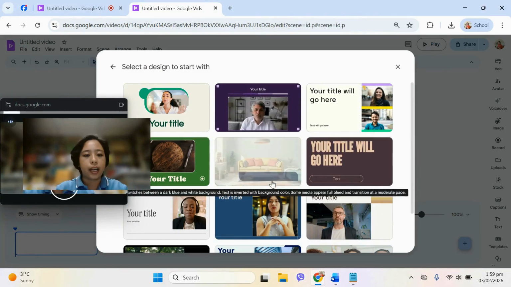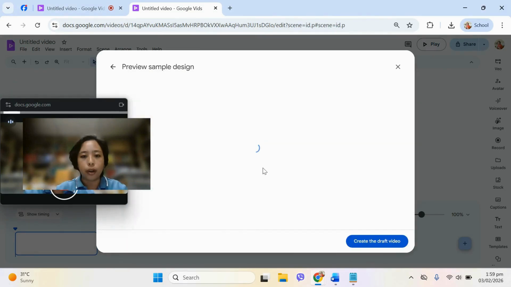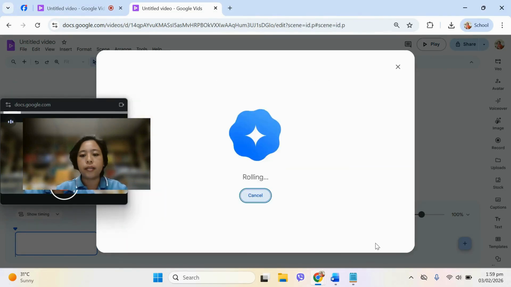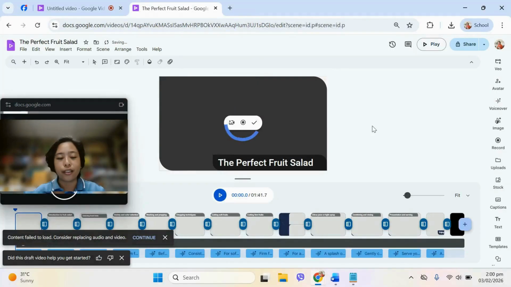Then select a template, for example this one. Then in a few seconds, it will create a video for you and for your learners. The video is already created. So it's up to you if you want to customize. Here's the customize icon. And now there you have it.